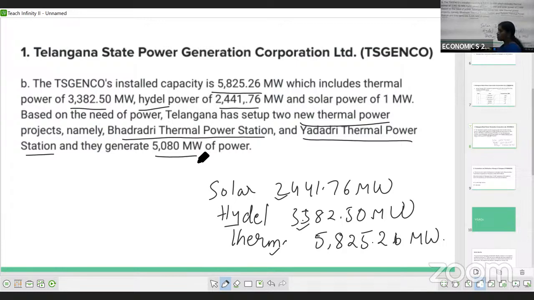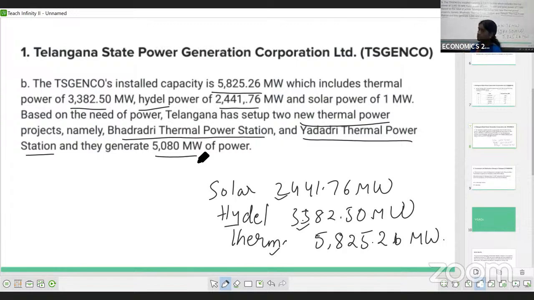So in the TS GENCO, till now we observed 2 points. First, the table as per 1st July 2019, covering the private sector, state sector, joint sector and central sector.